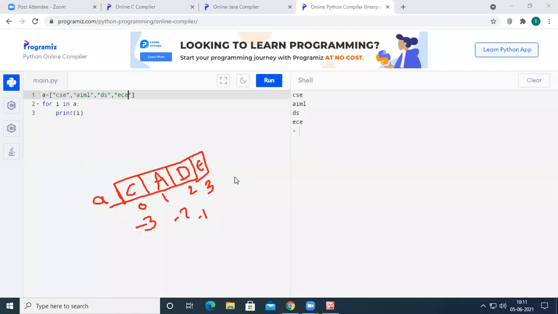When we combine the for loop with a range function, we can pass 1, 2, or 3 parameters. Depending upon the parameters passed, the behavior of the for loop is going to change. In the next class, I am going to explain 2 or 3 programs on the for loop. In today's session we have seen how to increment, and in the next class we are going to see the decrement of the for loop.